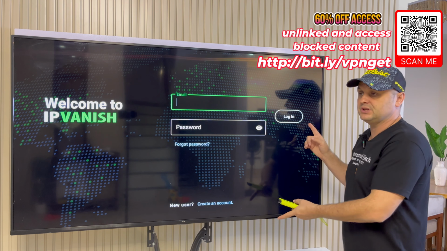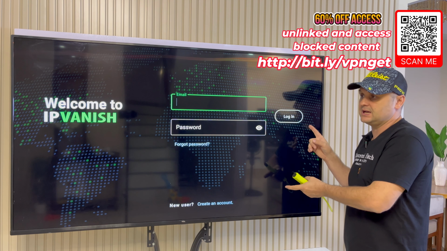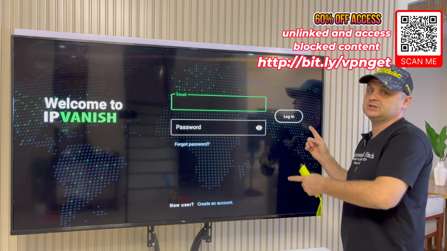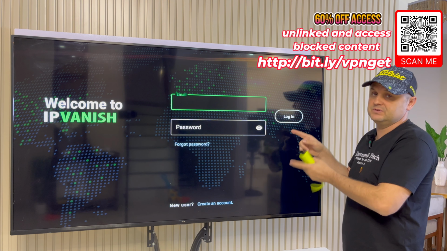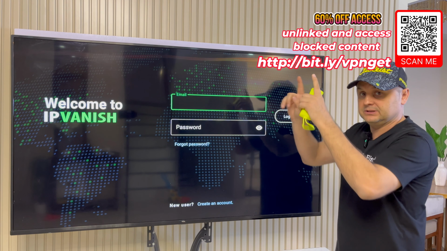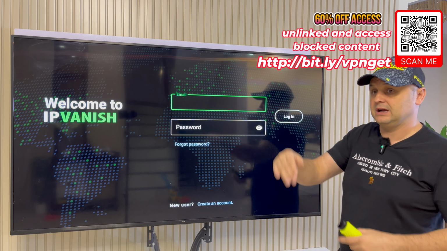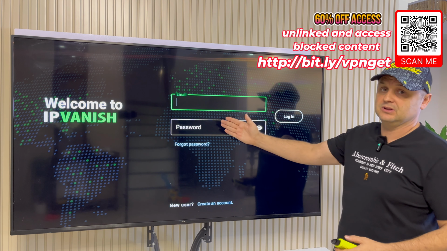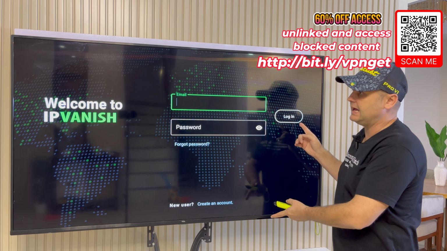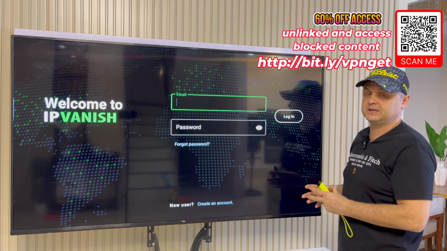So pause the video to take care of that, to get this set up for our application. And then I'll show you how to set this up to make it work with our applications for all pay-per-views, live TVs, movies and TV shows, and all that content. So once you're scanning this and then you're on the landing page, select your package and then confirm your email account, create a password, and then you'll be ready to log in. So pause the video to take care of that, and I'll log into mine. I'll show you how to set all this up for the Unlinked application, okay?